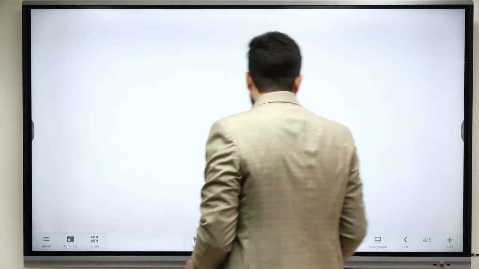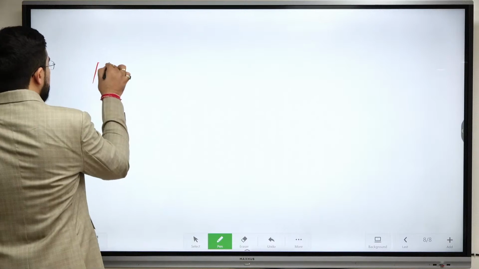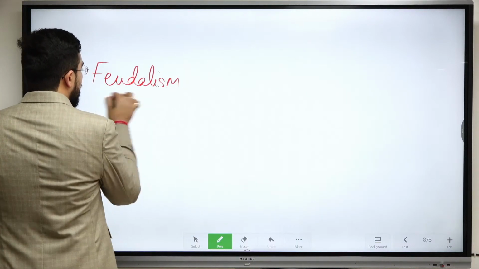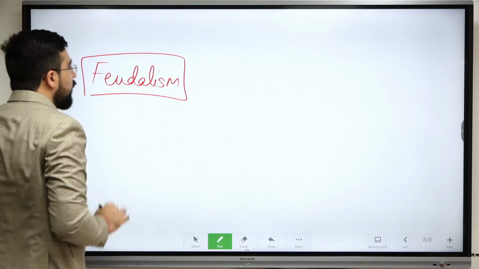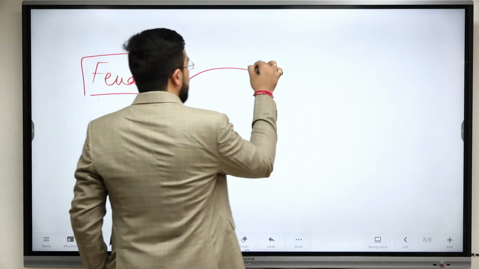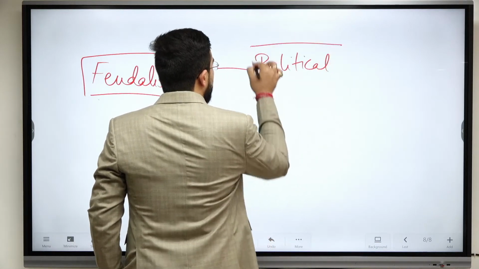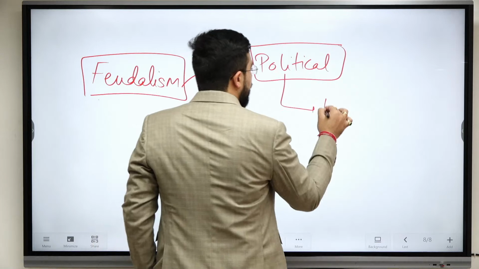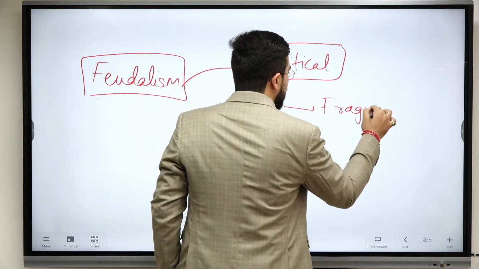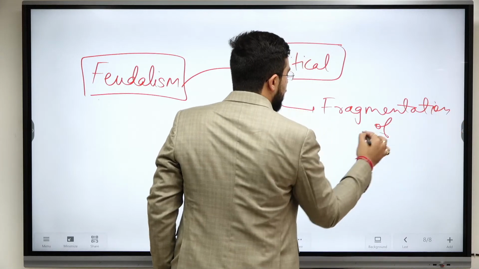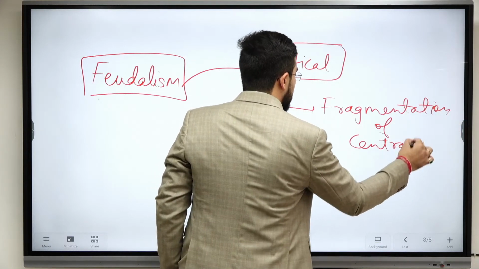In general, when we talk about feudalism, important political features will be fragmentation of authority. There is fragmentation of central authority.